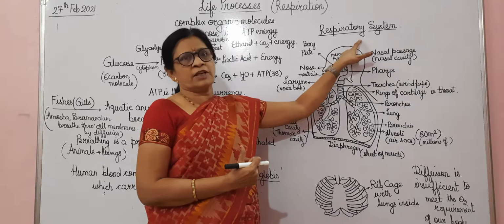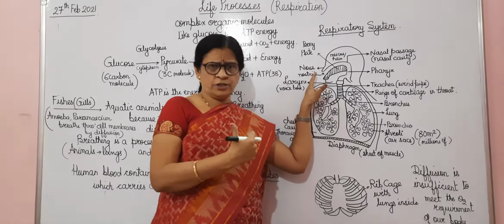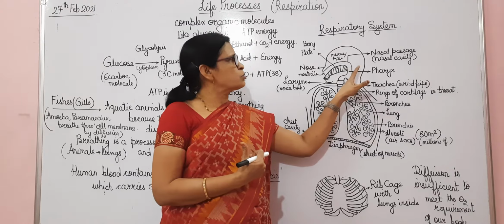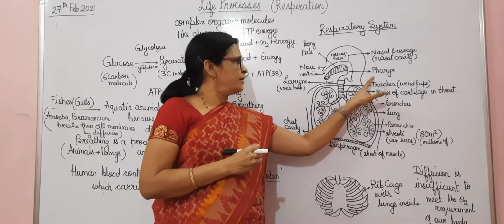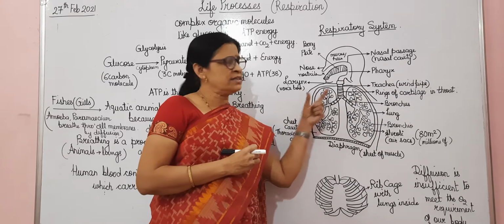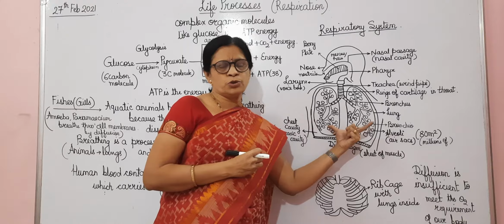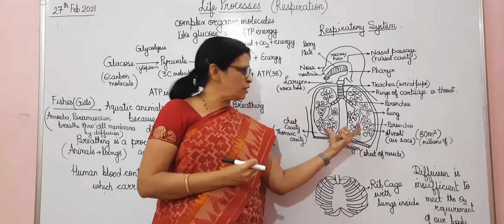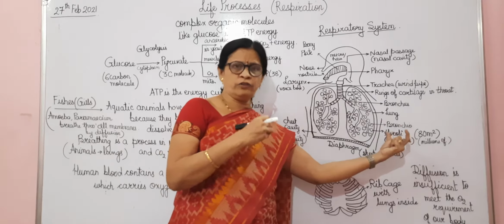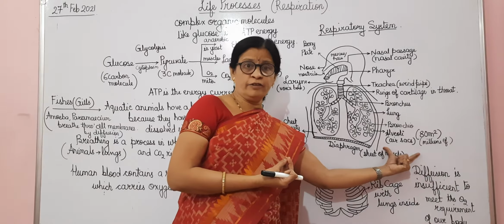The main parts of the respiratory system are the nostrils, through which air goes in through the nose. Then it comes to the nasal passage, which contains the mucus and the hair. Then it comes to the pharynx, then the larynx, then the trachea, which is known as the windpipe. Then it moves into the two bronchi, and these bronchi have small tubules known as the bronchioles, and at the end of the bronchioles there are the air sacs, which are the alveoli.